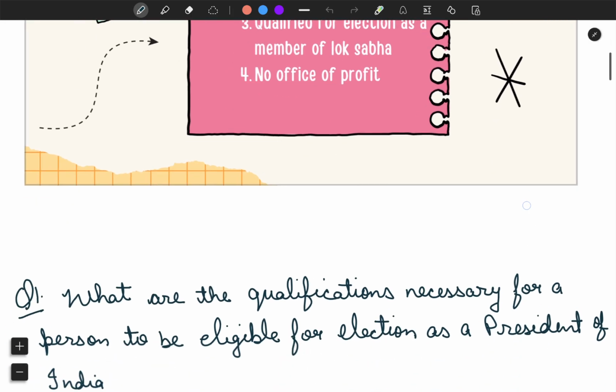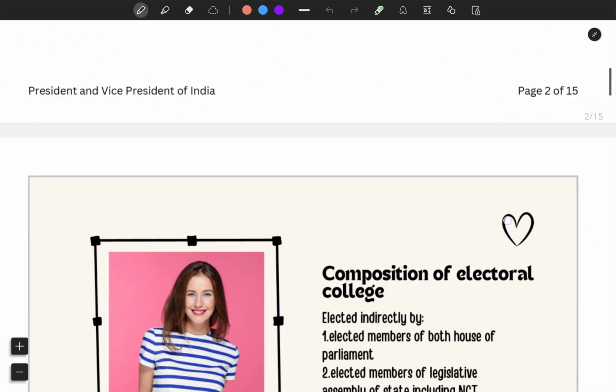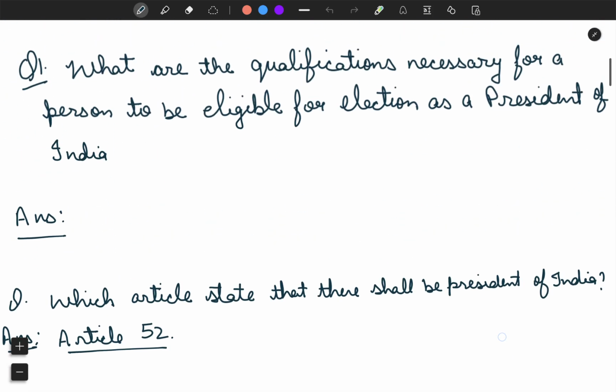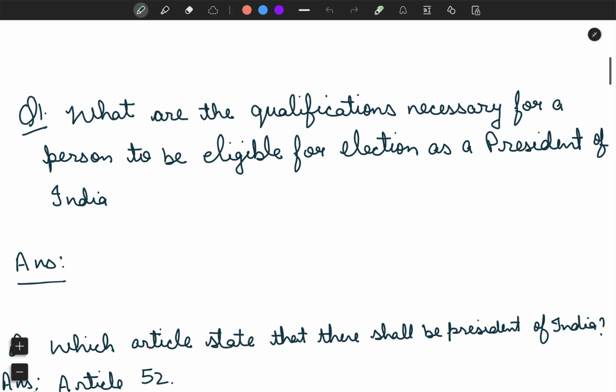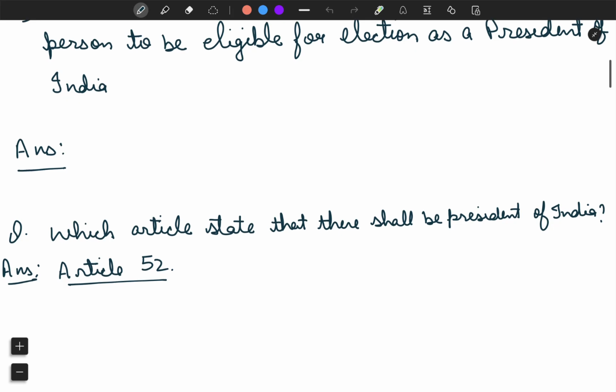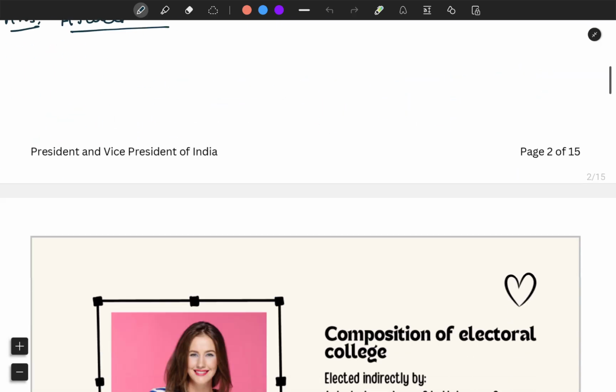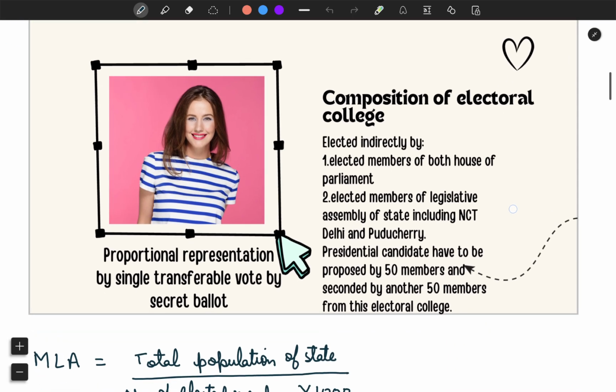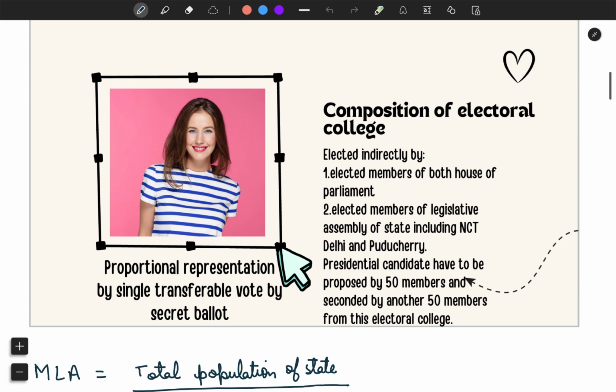Okay, now let's move to the next topic. Before that, we have few questions. What are the qualifications necessary for a person to be eligible for election as the President of India? As mentioned above, there are 4. Comment down below. Which article states that there shall be a President of India in the Constitution? It is Article 52.